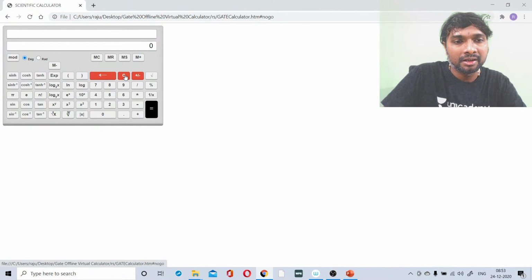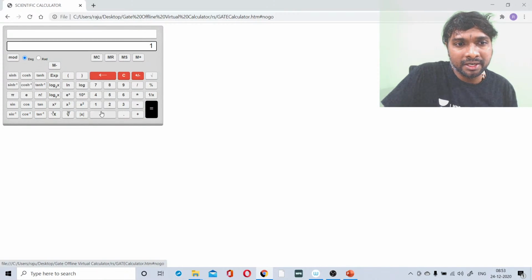Clear all. After clear all, what we need to do? 1000 into which one? 1.121. Again multiplication symbol. Sorry, I have given plus symbol. So what is that? 1000